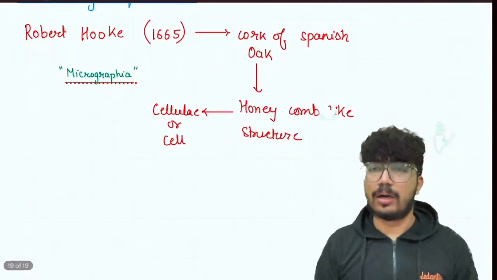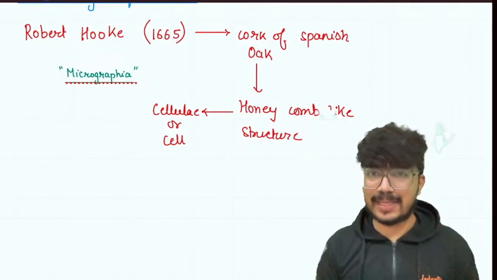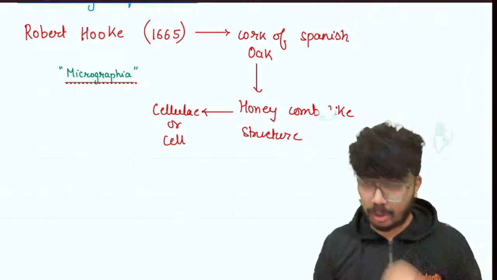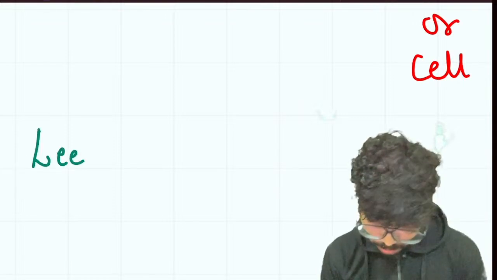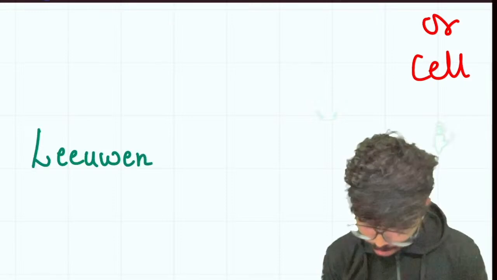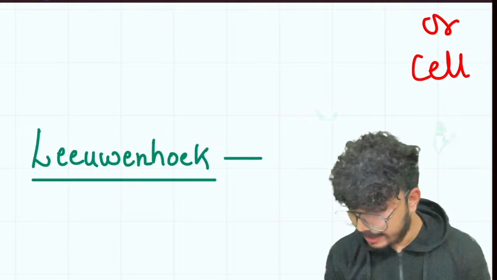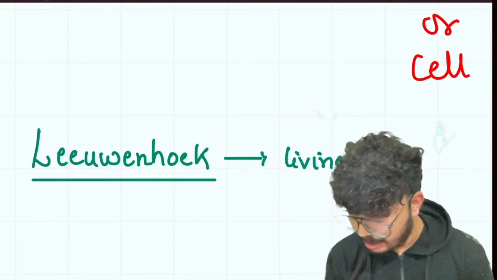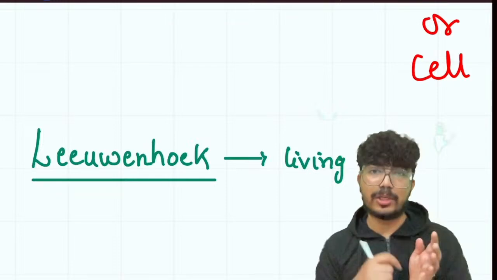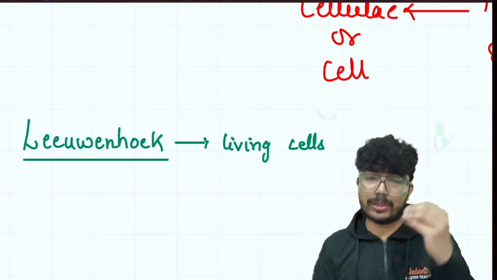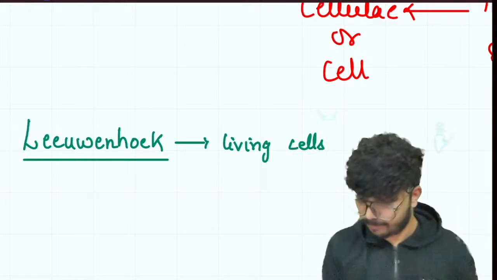So next, we'll talk about the discovery of living cells. The living cells were first observed and sketched by Antony von Leeuwenhoek. By whom? Antony von Leeuwenhoek, who observed living cells. And not only did he observe living cells, he actually drew the diagrams, right? So the diagrams for RBC, for sperm cell, for protozoan, etc.